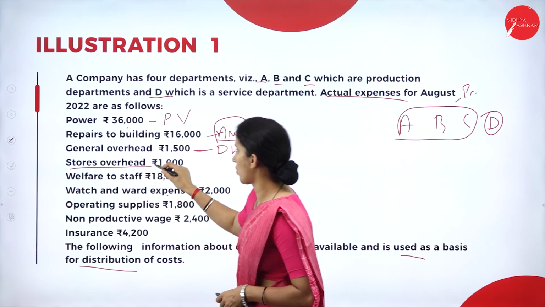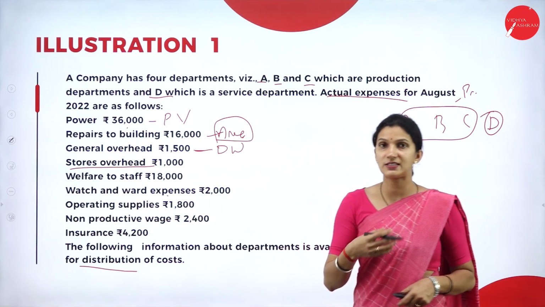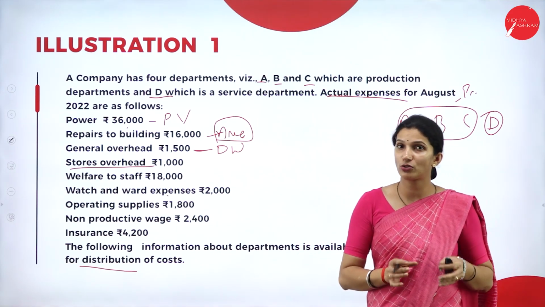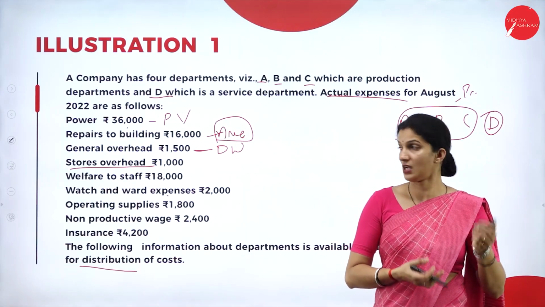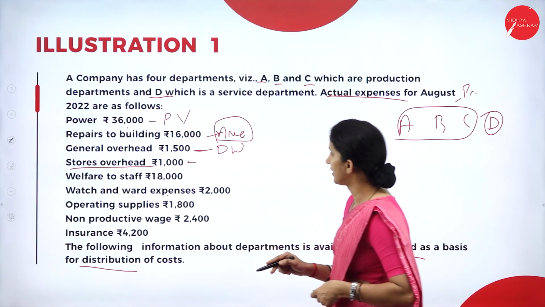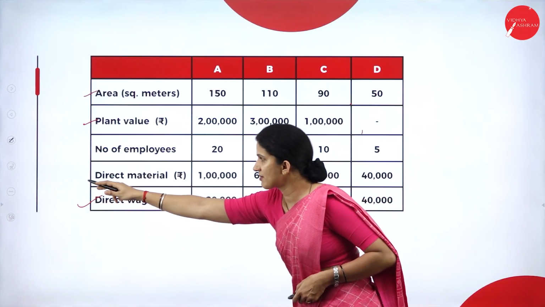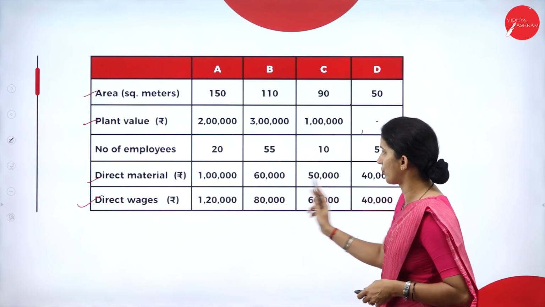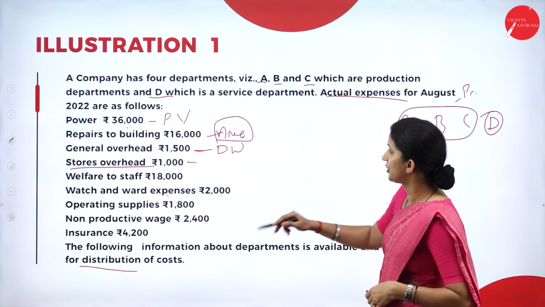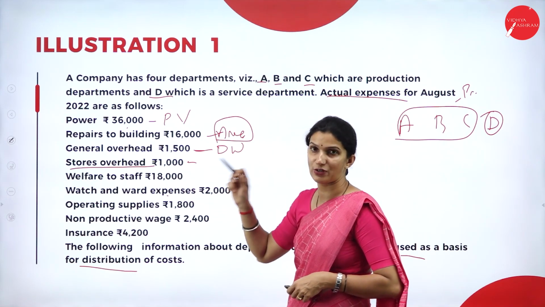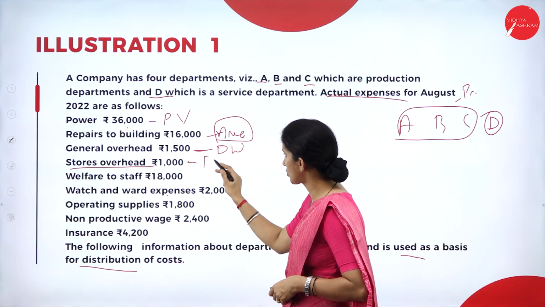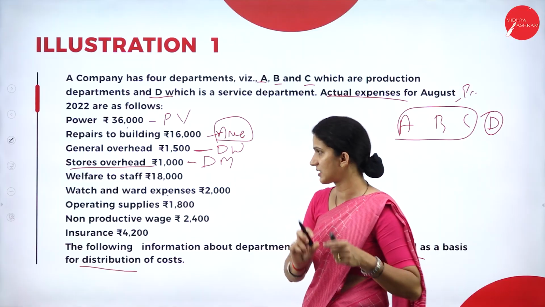Then stores overhead. Usually in cost accounting, when we say stores, it is all about material related cost. So here for stores overhead, we'll take the direct material as the ratio. We will take this ratio to allocate this stores overhead of 1000. So your basis of allocation is direct material.